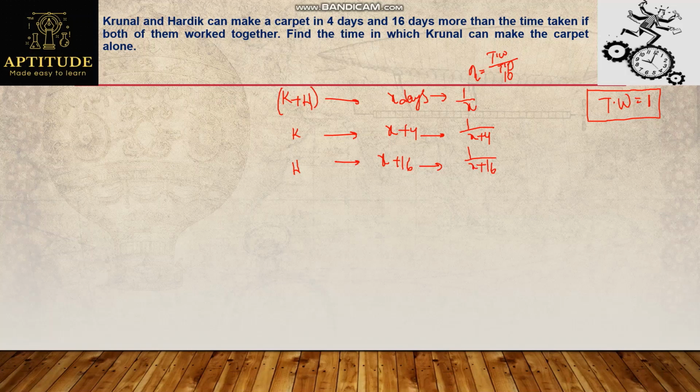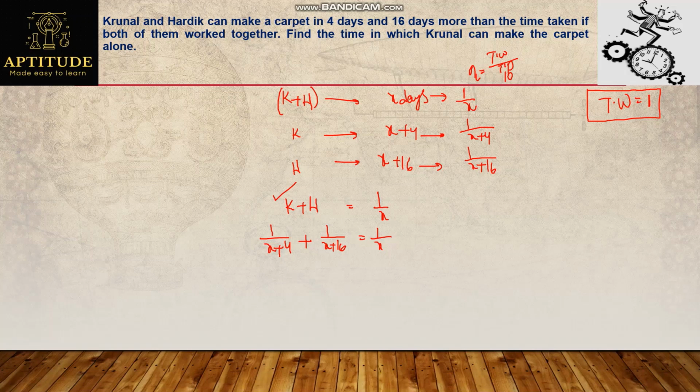So can I say this now? Together their efficiency is 1 by X, which means if I add the individual efficiencies of Krunal and Hardik, I should get the together efficiency. So efficiency of Krunal is 1 by X plus 4, efficiency of Hardik is 1 by X plus 16, equals 1 by X. By solving this, I'll get the X value by which I can find out Krunal's as well as Hardik's time.